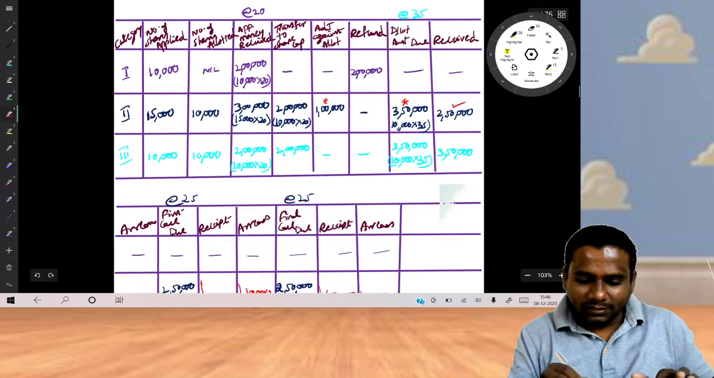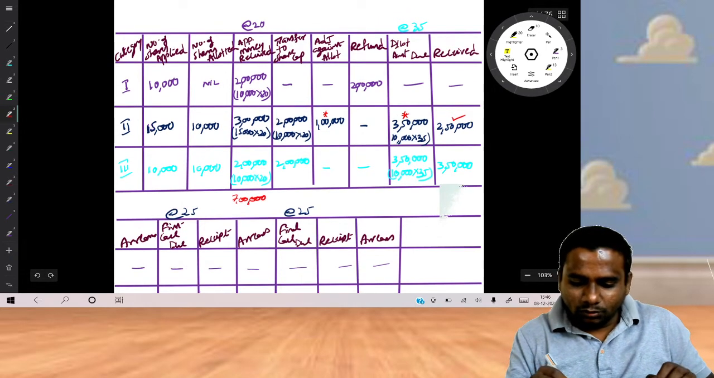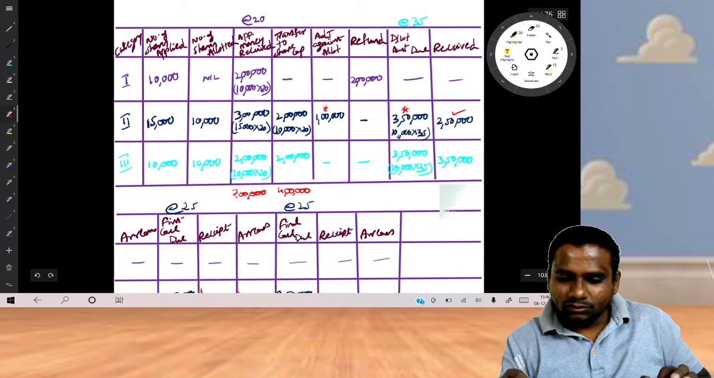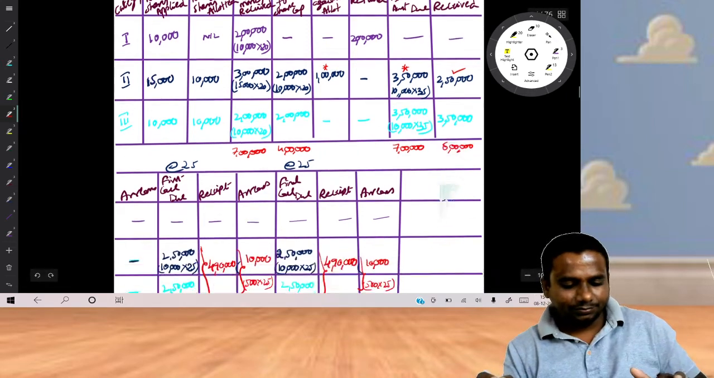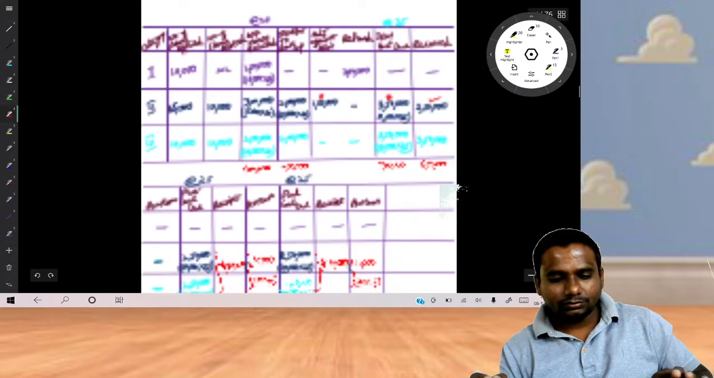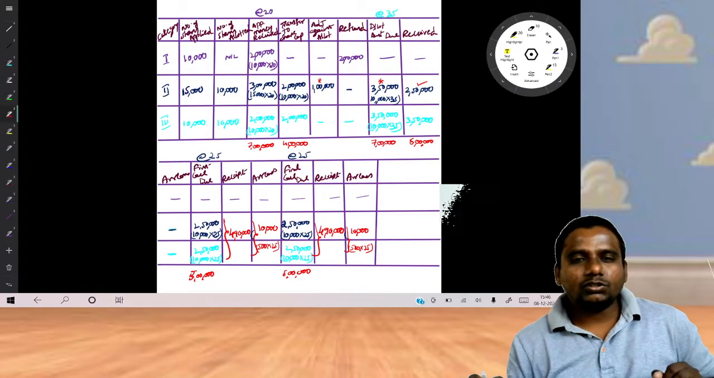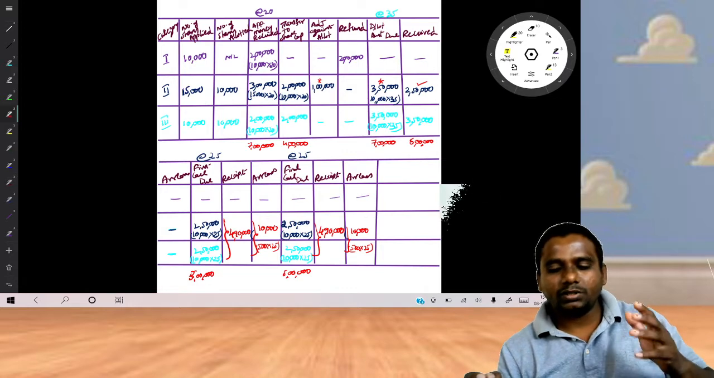Here application money received total how much? 3 plus 2, 5 plus 2, 7. Here transfer to capital how much? Total 4 lakhs. Here what is the total amount due? 7 lakhs. Received 6 lakhs. What about 1 lakh? Already adjusted. Right? Now, that's it. Look at the statement. Yes, this is the statement. Once you are ready with this statement, we can prepare the entries.